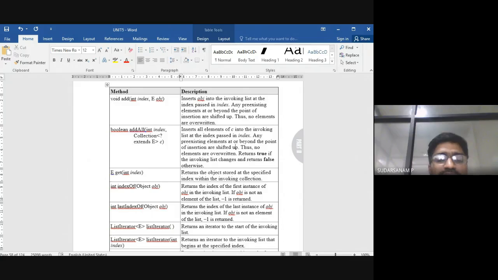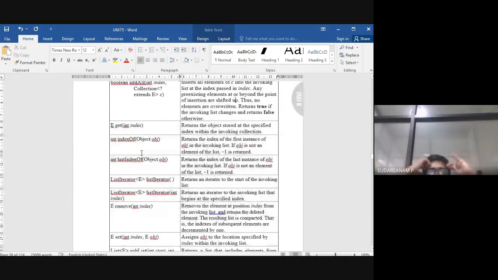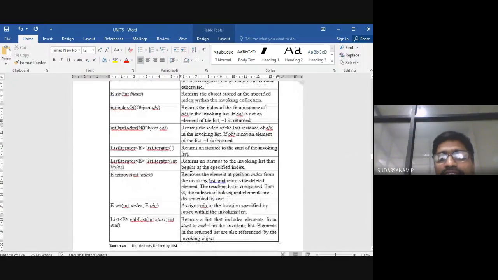Next is E get(int index), which returns the object stored at the specified index in the invoking collection. Next is int indexOf(Object obj), which returns the index of the first instance of the object. Next is int lastIndexOf, returning the index of the last instance of the object. Next one is listIterator, which returns an iterator to the start of the invoking list. Another one is listIterator(int index), which returns an iterator to the invoking list that begins at the specified index.